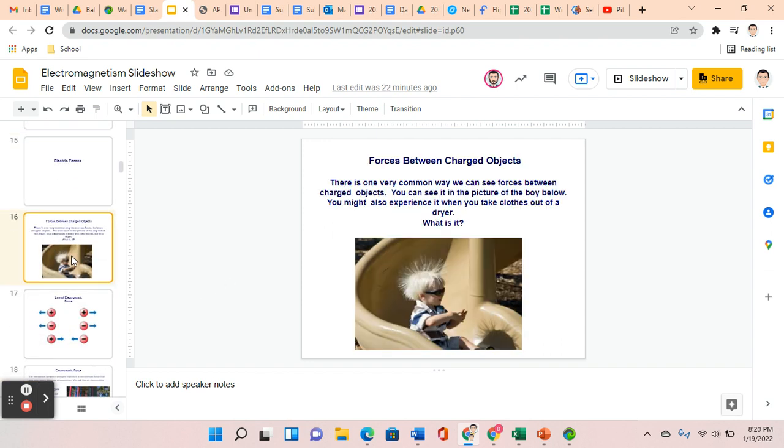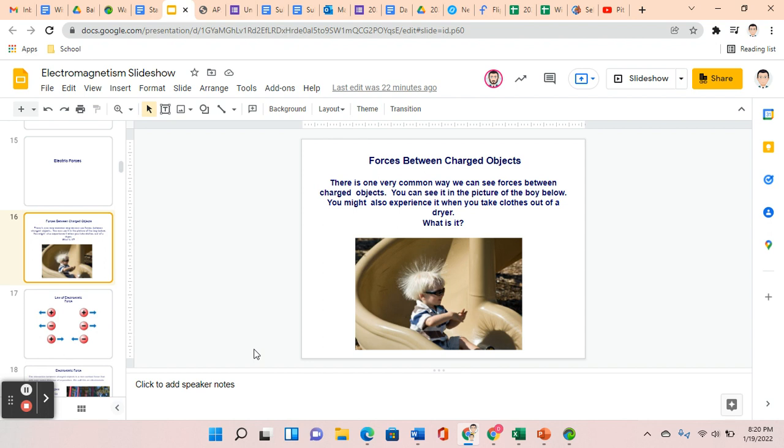Electric forces. There's one very common way we can see forces between charged objects. And if you look at the picture of the boy below, you might experience it. You might when you take clothes out of the dryer. What is that? And specifically, if you just take a moment to look at that, you can kind of see it here, but you see it in the shadow. You can see that his hair is kind of puffed out there, and it's almost like it's sticking straight out. So what do you think causes that?